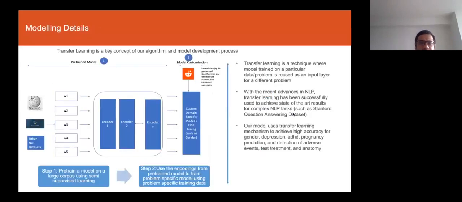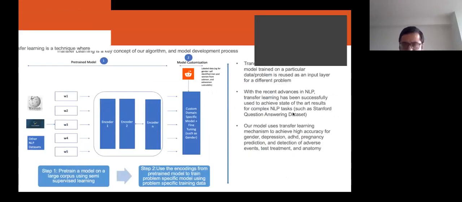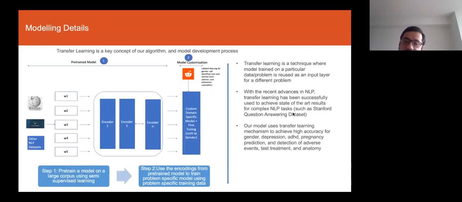In terms of the details of the actual machine learning models that we've developed, we use transfer learning. Just to give you a high-level overview of transfer learning: over the last 2 years, the predictive accuracy of natural language processing has increased quite a lot, and that was because of some of the innovations that were done in transfer learning.